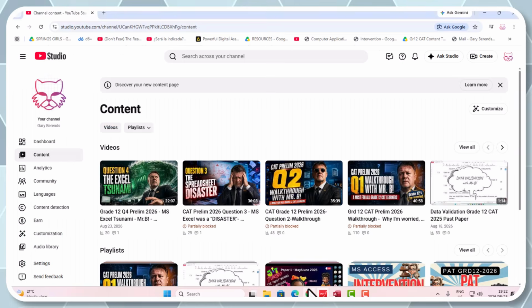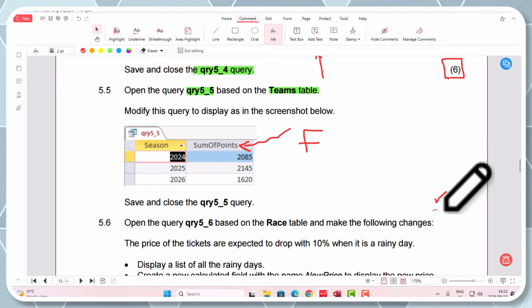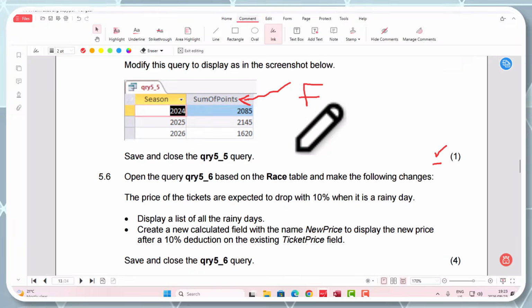Okay, so I'm going to go back here again, and I can say I'm happy with that one. I got that mark there. All right, good.